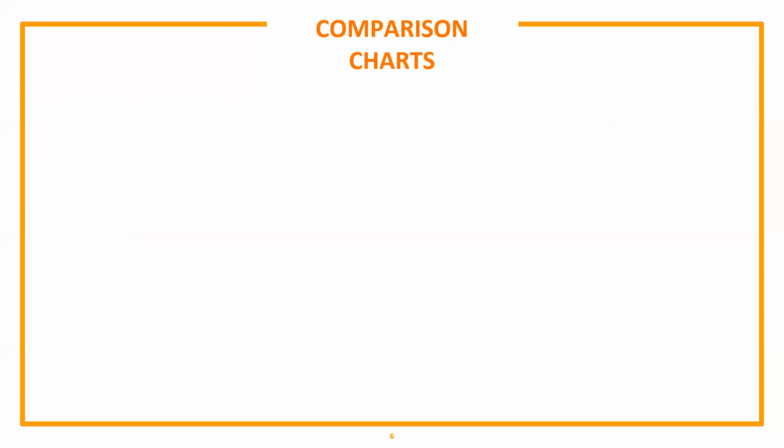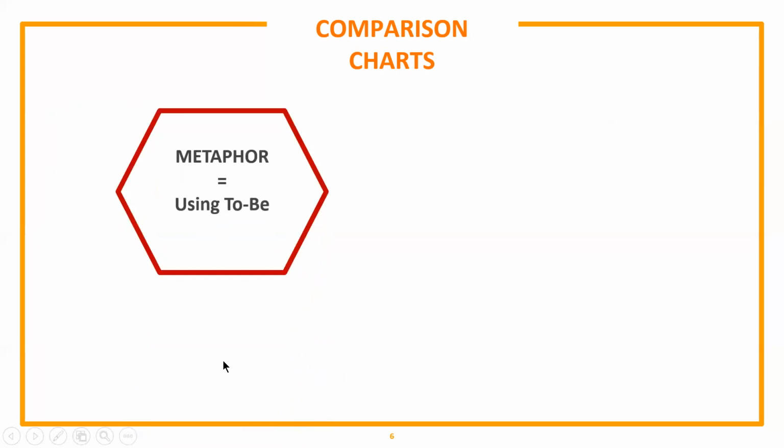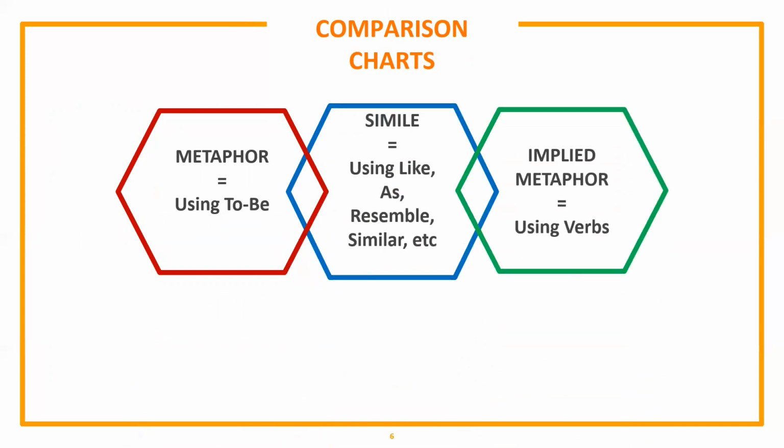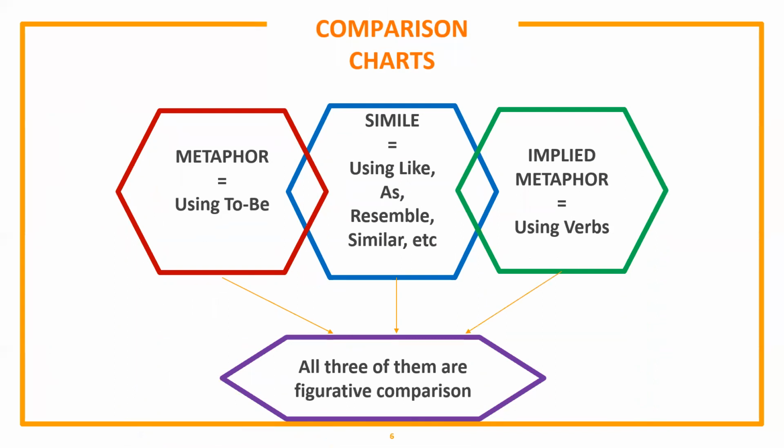So to make it clearer for you, you can maybe see the comparison chart here. Basically, a metaphor uses "to be", a simile uses "like", "as", "resemble", "similar", etc., and an implied metaphor uses either verbs or nouns, right? Those are the differences. But basically, these three figures of speech are similar in this way: all of them are figurative comparisons, comparing one object with a different object with similar characteristics. But the way they compare is different.